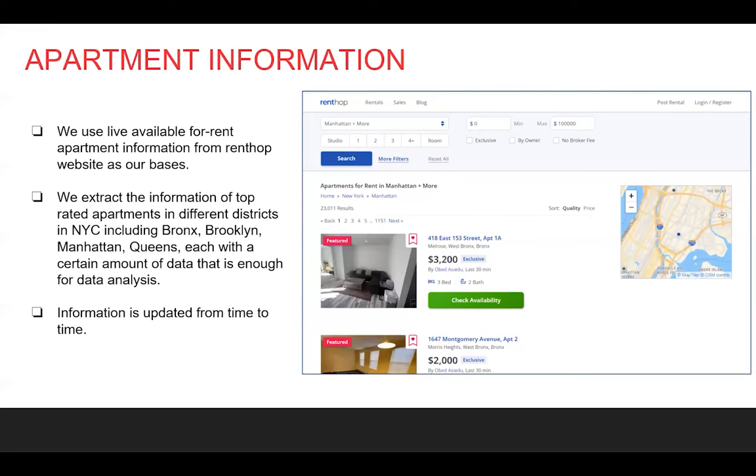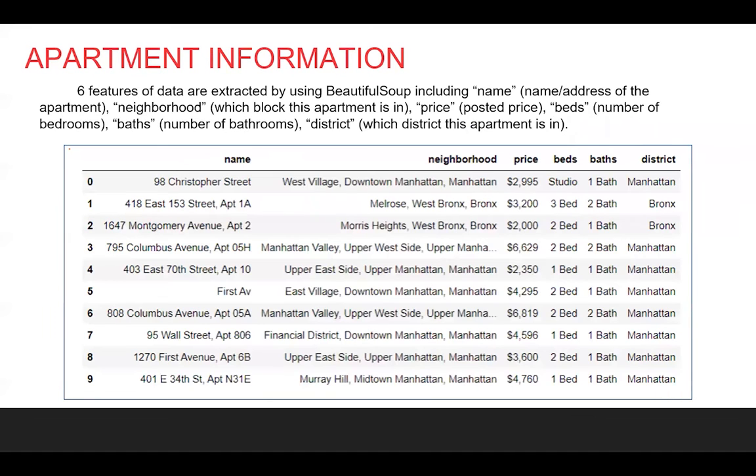To be specific, we extract the apartment room types, name, address, neighborhood information, bedroom number, bathroom number, and price. And since universities are located in all districts, we also scraped the data from all different districts, including Bronx, Brooklyn, Manhattan, and Queens. So the primary data frame we created after cleaning is shown like this.